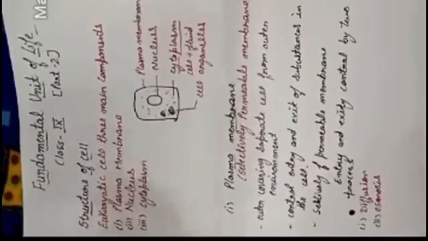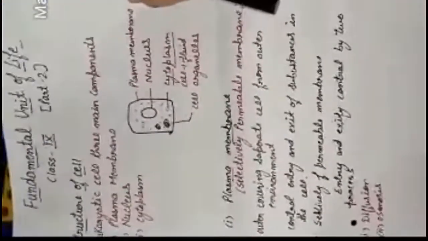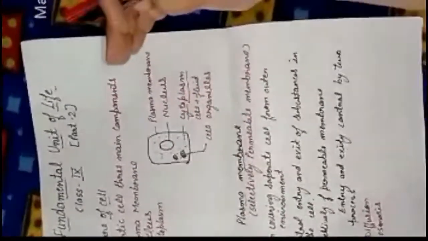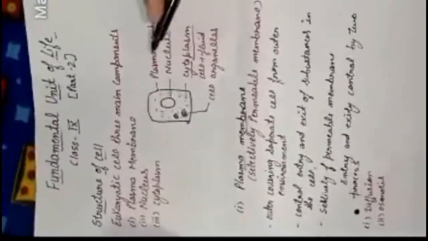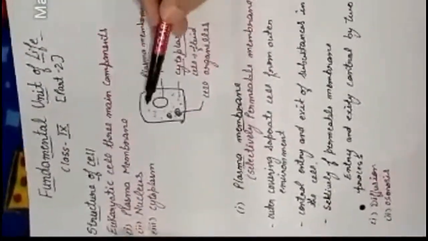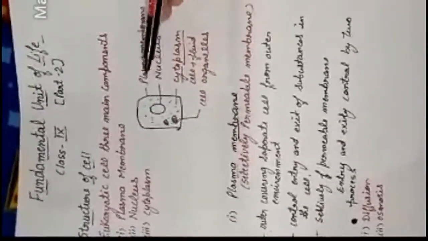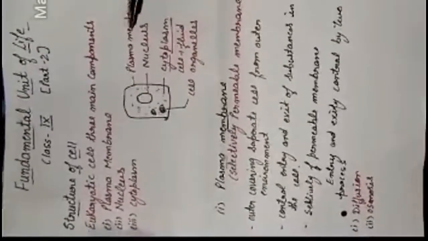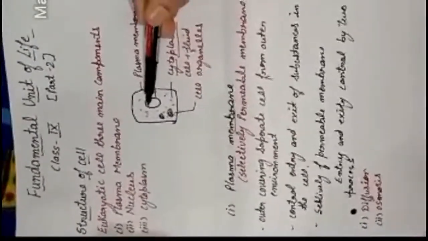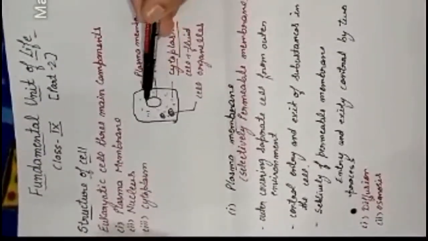We will discuss here the structure of the eukaryotic cell. The eukaryotic cell is mainly formed of three components, or we can say I will divide the cell into three parts. The first one is the outermost part of the cell, called the cell membrane or the plasma membrane. Then in the center we have the control room of the cell.